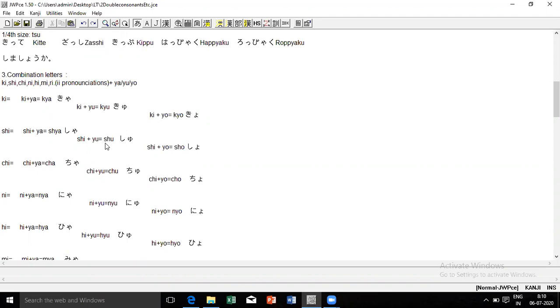Those who can understand Marathi can write those words in the bracket. So Zodakshari is nothing but Ki, Shi, Chi, Ni, Hi, Mi, Ri.